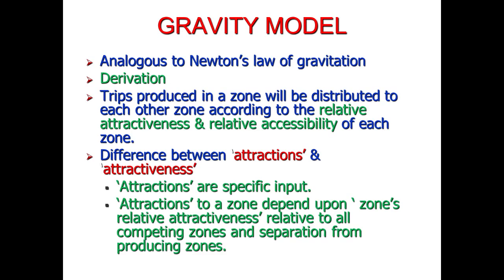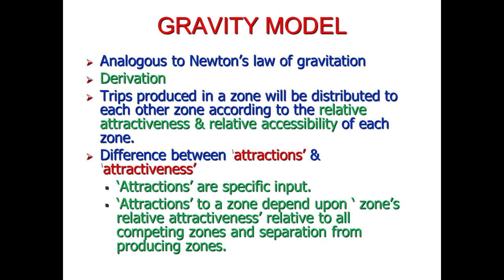The gravity model is called the gravity model because it's analogous to Newton's law of gravitation. Newton's law of gravitation, if you remember, states that two bodies attract each other with a force which is directly proportional to the product of their masses and inversely proportional to the square of the distance between their centers. Analogous to this law, the gravity method states that the trips produced in a zone will be distributed to each other zone according to the relative attractiveness and relative accessibility of each zone.